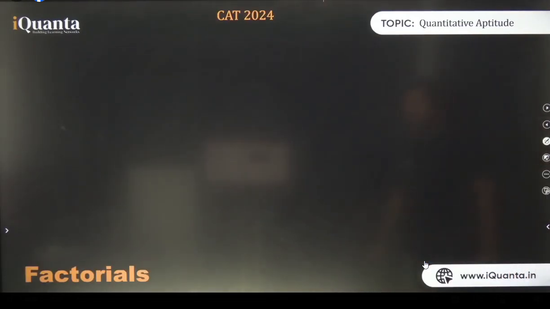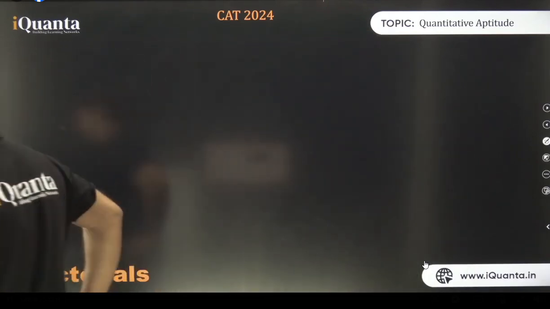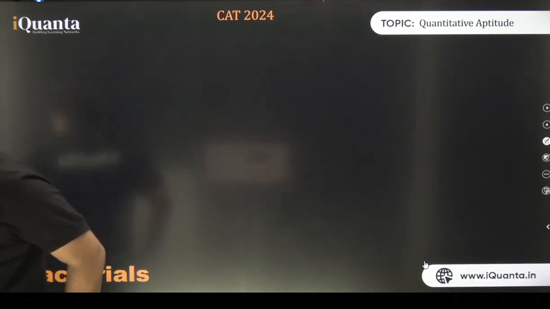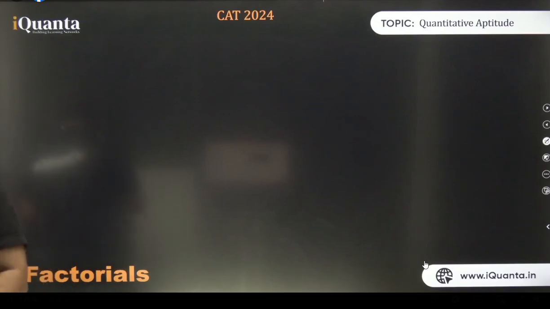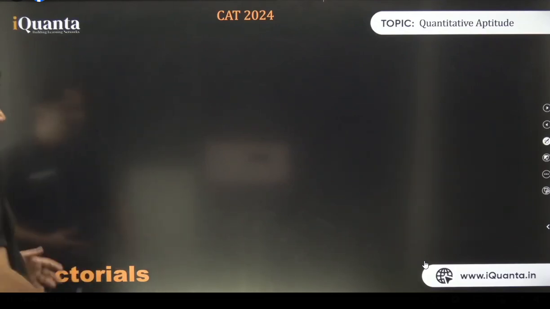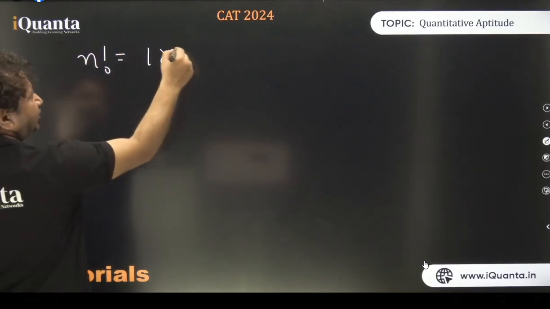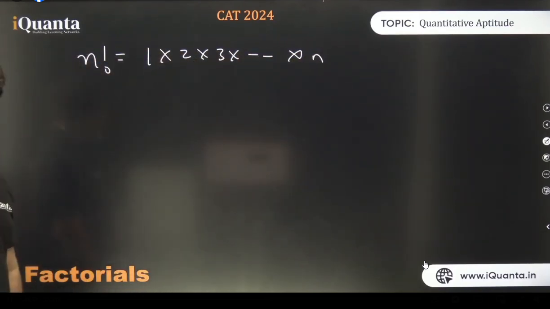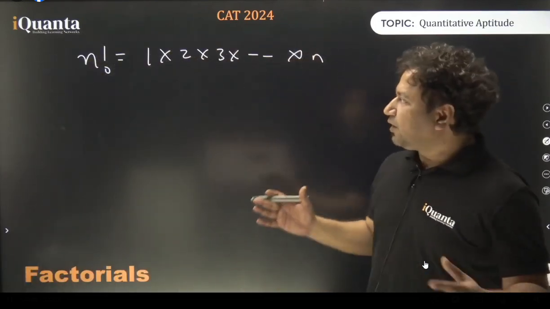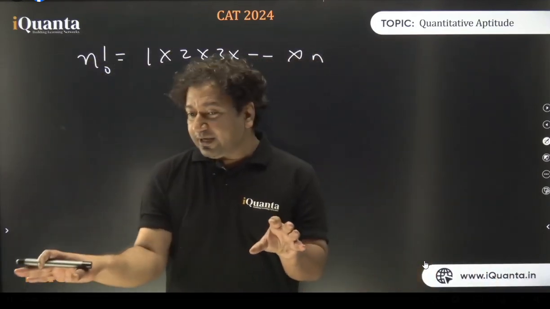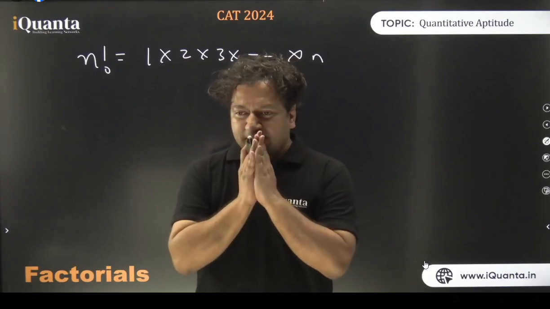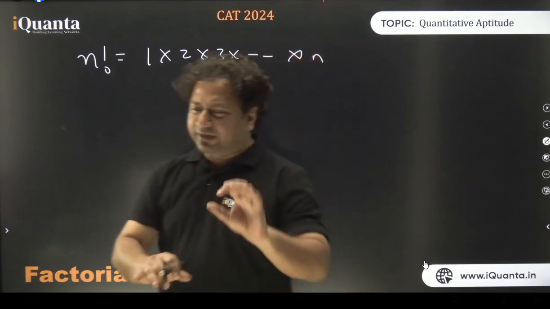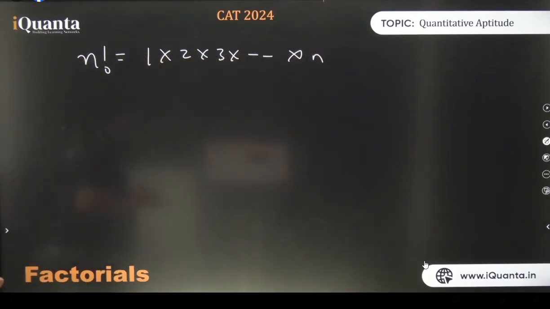Next. Factorials. Revision is going on, you must have seen some nice new questions too, isn't it? Factorials, I told you earlier as well, the product of first n natural numbers is what factorial n means. By the way, if you noticed, I am calling it factorial n, not n factorial. Did anyone notice that? Usually what do they say? 5 factorial, 4 factorial, 3 factorial. But I am saying factorial before n. Why am I doing it?